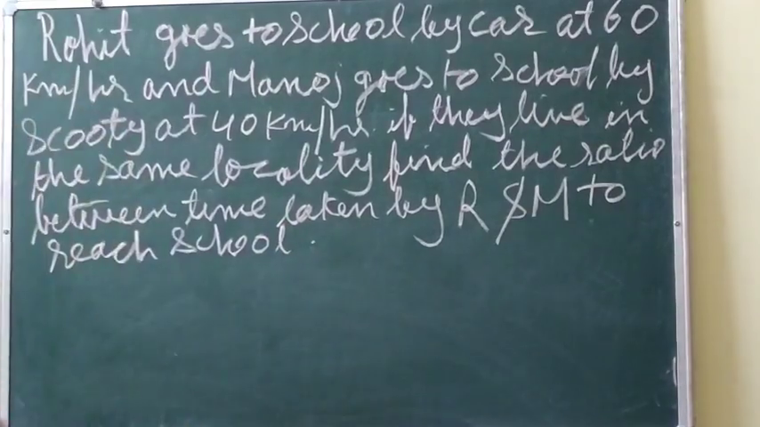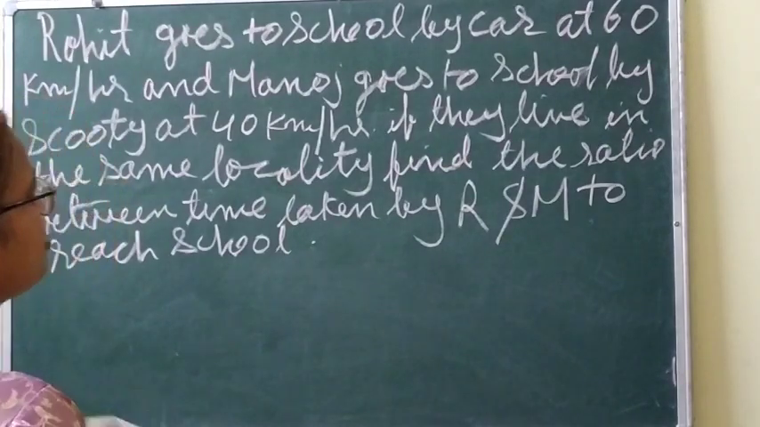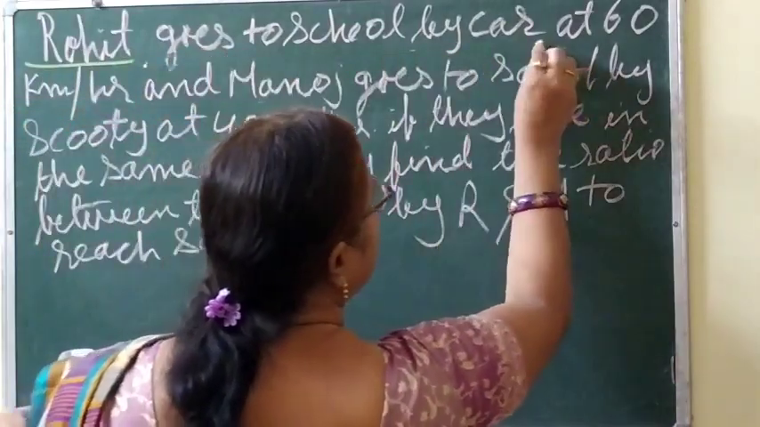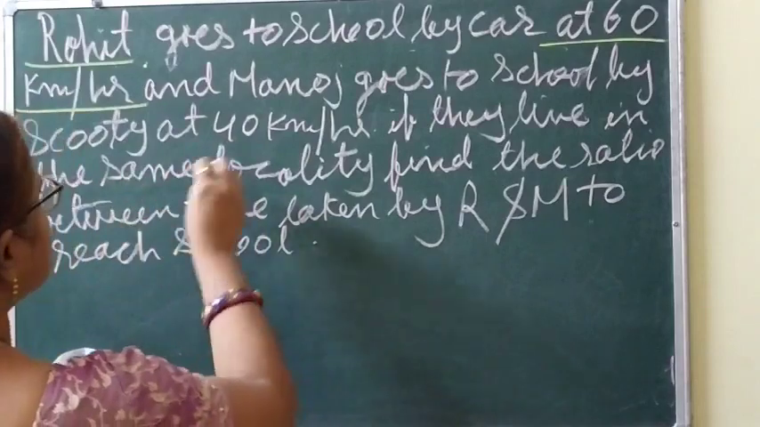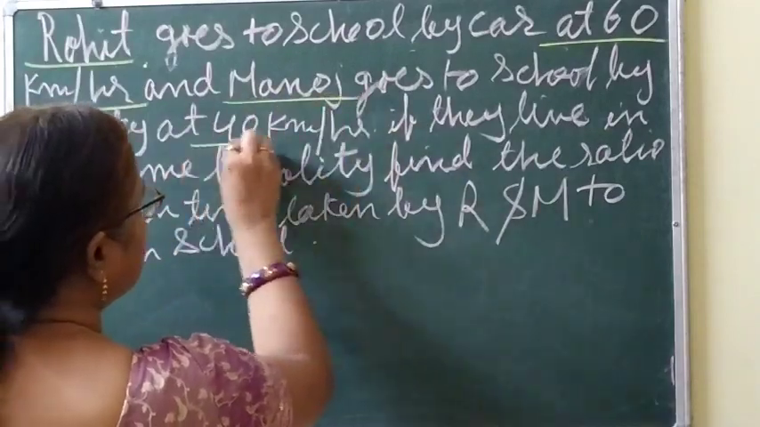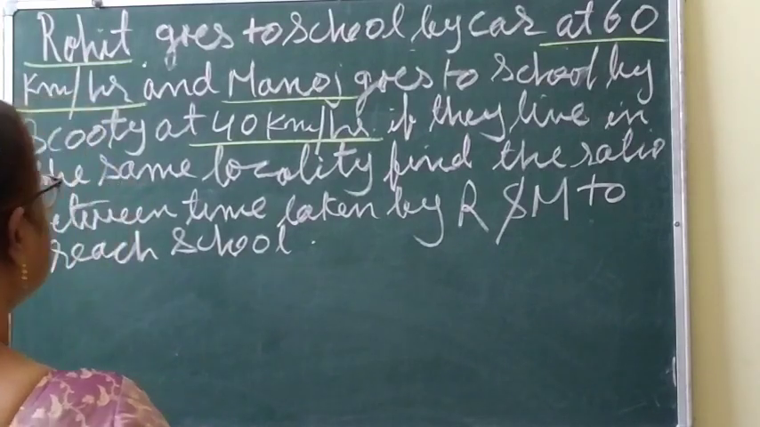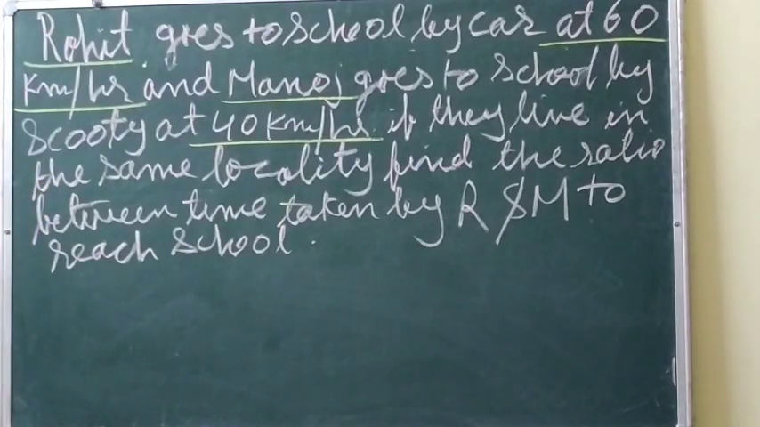To reach school, Rohit goes to school by car at 60 km per hour and Manoj goes to school by scooty at 40 km per hour. If they live in the same locality, find the ratio between the time taken by Rohit and Manoj to reach school.